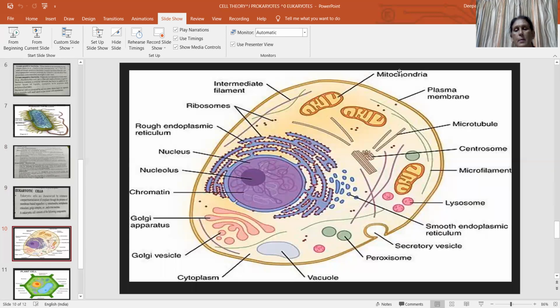Here you see the mitochondria, microtubules, centrosome, microfilaments, lysosome, smooth endoplasmic reticulum, rough endoplasmic reticulum, peroxisome, cytoplasm, Golgi complex or Golgi apparatus, ribosome, 80S ribosome, mitochondria, etc. present in the eukaryotic cell. This is the animal cell. Here the cell wall is absent.